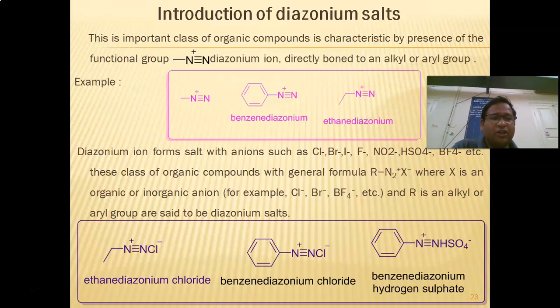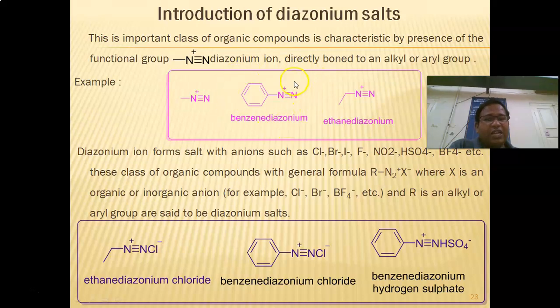You can insert any number of the functional groups like Cl, bromide, iodide, and cyano group to the aromatic system by converting the amine into corresponding diazonium salt. Then you can go for any number of the transformations.